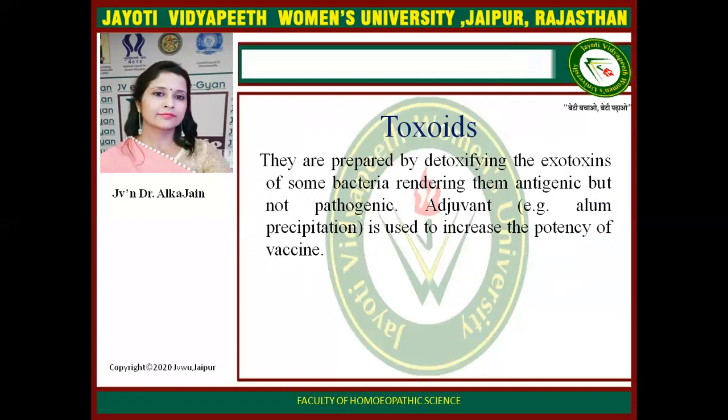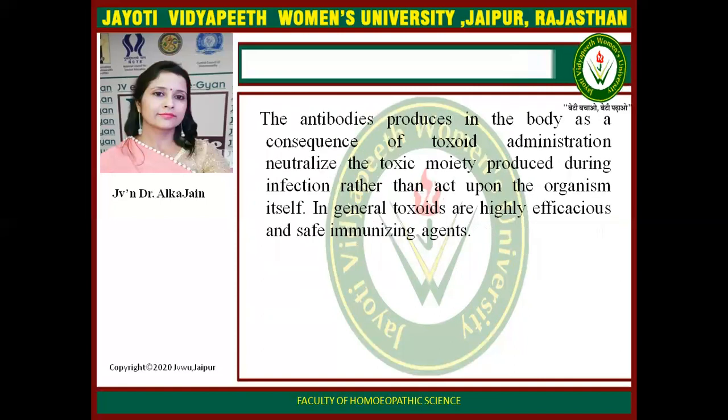Toxoids are prepared by detoxifying the exotoxins of some bacteria, rendering them antigenic but not pathogenic. Adjuvant is used to increase the potency of vaccines, for example alum precipitation. The antibodies produced in the body as a consequence of toxoid administration neutralize the toxic moiety produced during infection rather than act upon the organism itself. In general, toxoids are highly efficacious and safe immunizing agents.